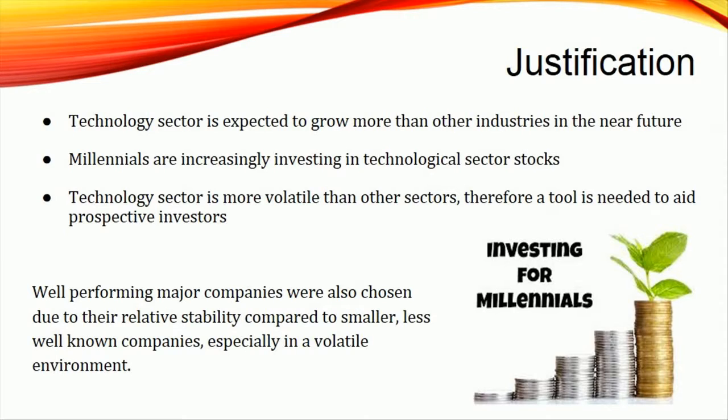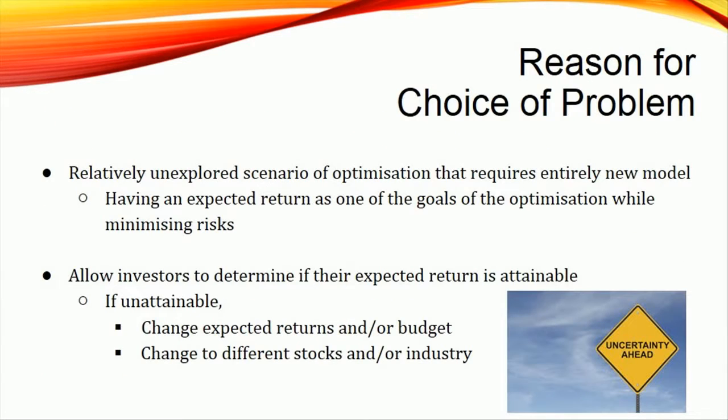All the chosen 10 companies are major players in the technology sector, with stocks that have lower fluctuations in risk and return, which makes them ideal stocks to test our model on. The reason for choosing this specific scenario to explore is because it is a relatively unexplored scenario of optimization that requires a new model. Having an expected return is one of the goals of the optimization, while minimizing risks is a new scenario that requires a new model.